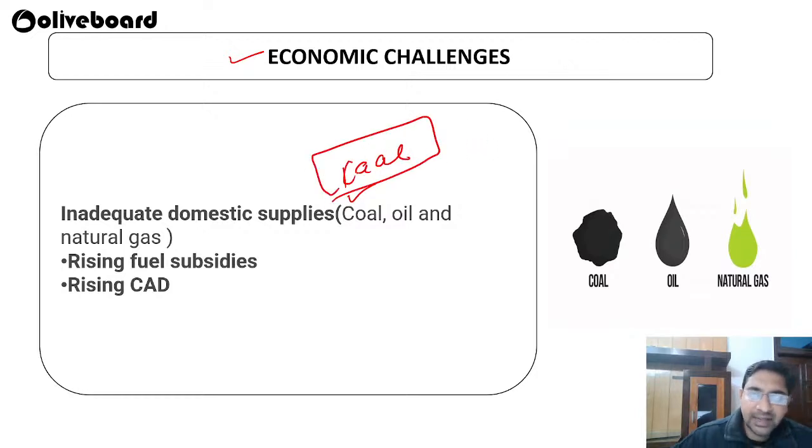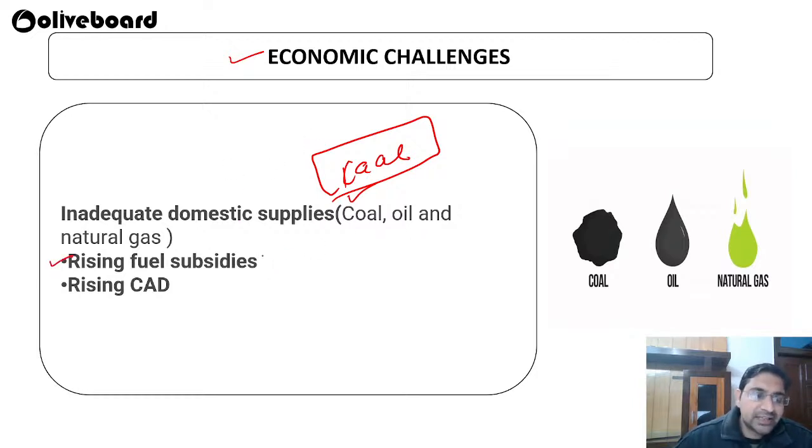The coal comes by goods train rakes, but proper coal supply was not done because something happened at the coal mining site, so there will be a shortage of coal. If there is a shortage of coal, there will be a shortage of power also. Right? So we have inadequate domestic supplies of coal, oil and natural gas.